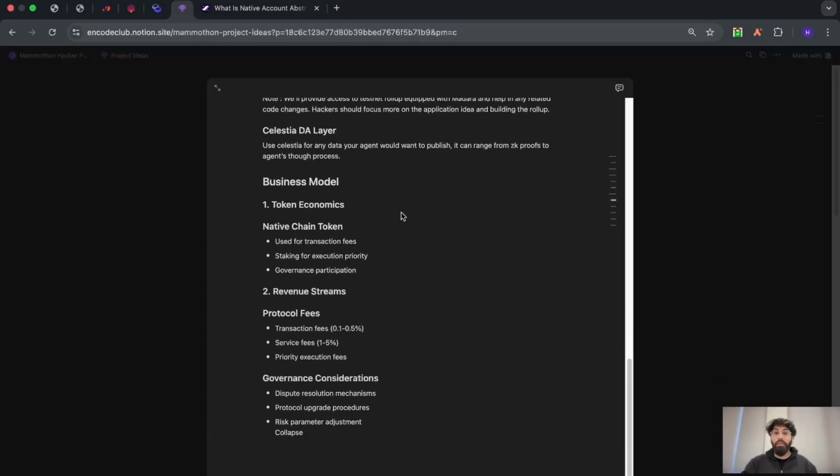For the Celestia DA layer, we do have some ideas as to how Madara and the Madara Orchestrator itself use Celestia DA. But if you are looking for something much more particular, please do feel free to hit us up and we'll help you out there as well.